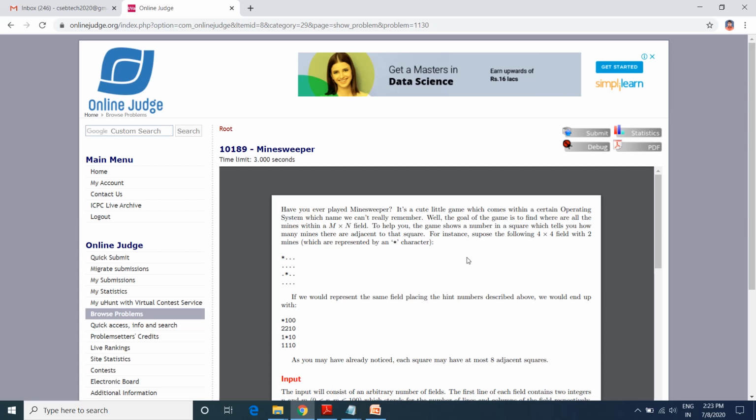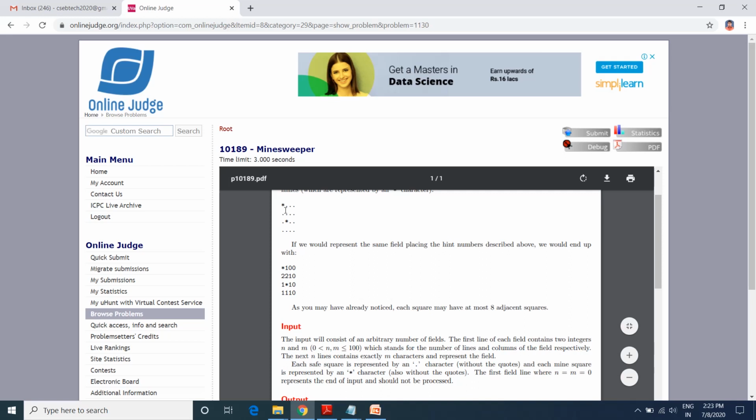To help you, the game shows a number in each square which tells you how many mines are adjacent to that square. For instance, suppose the following 4 by 4 field with two mines, which are represented with the star character, and you will see here the stars within the dots.